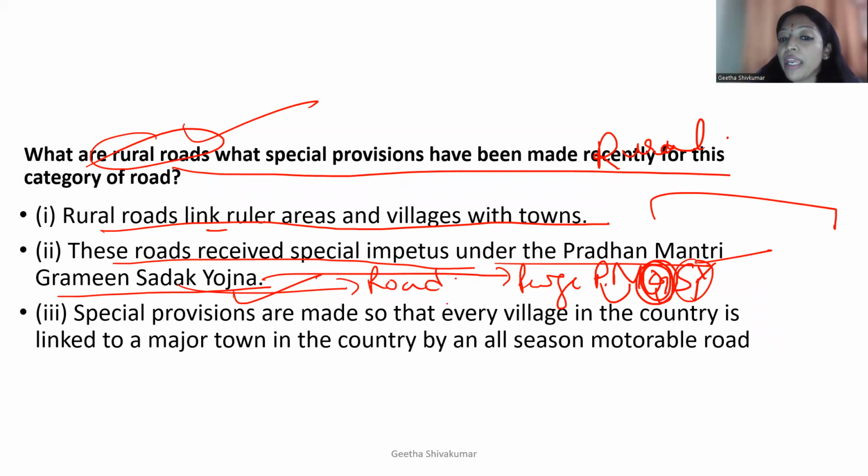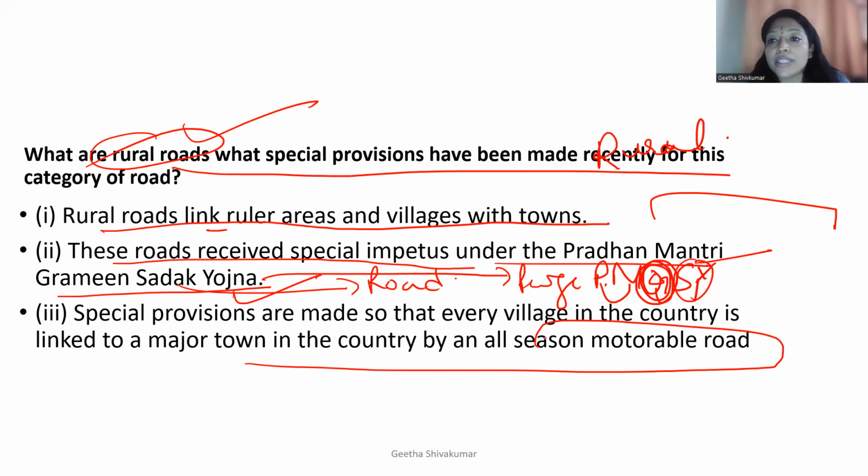Special provisions are made so that every village in the country is linked to major towns in the city by all the season. Okay, what is all season? मतलब बारिश के दिनों में, गर्मियों में, every season these roads should be maintained very properly so that people can use these roads.